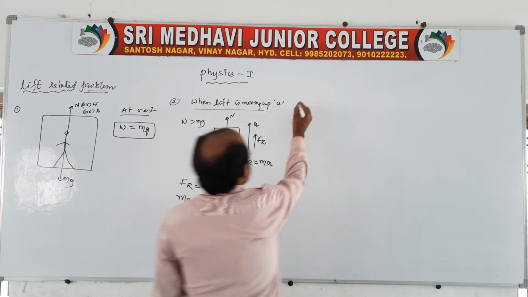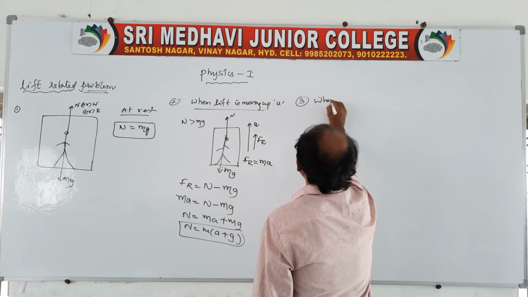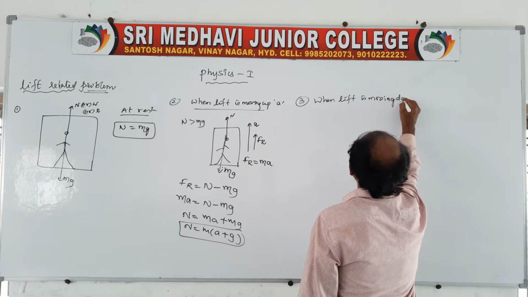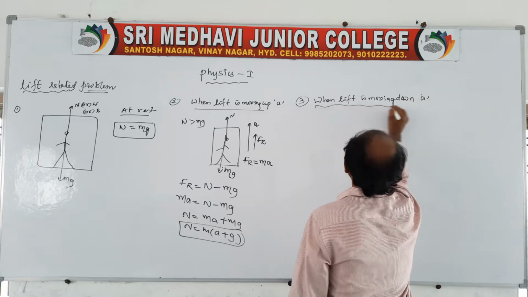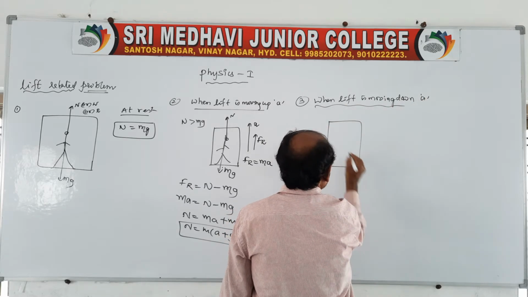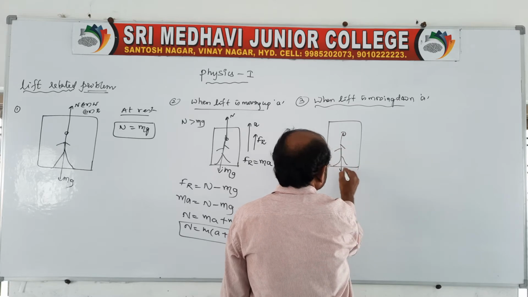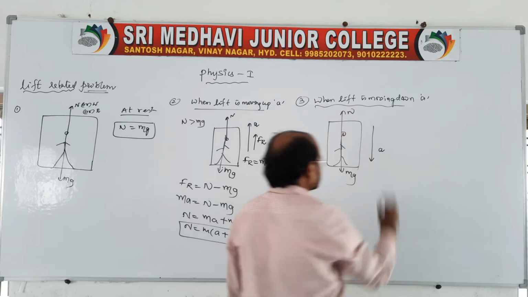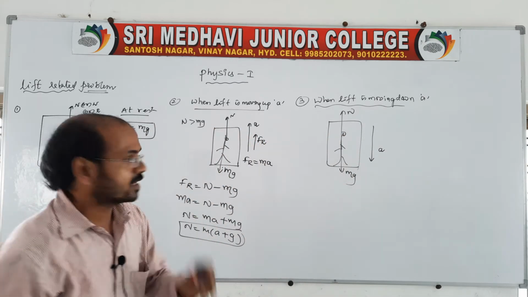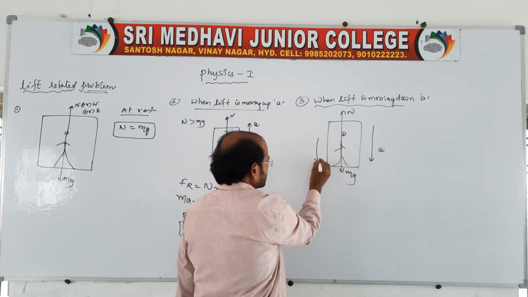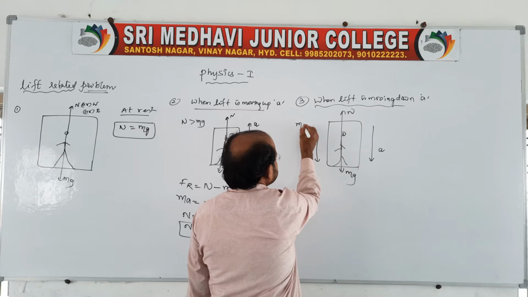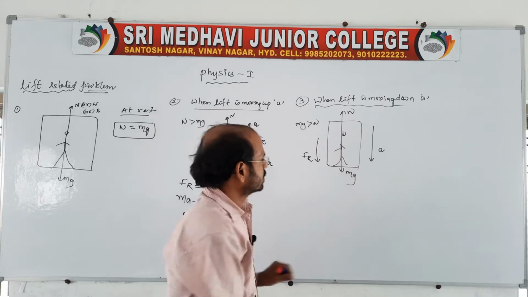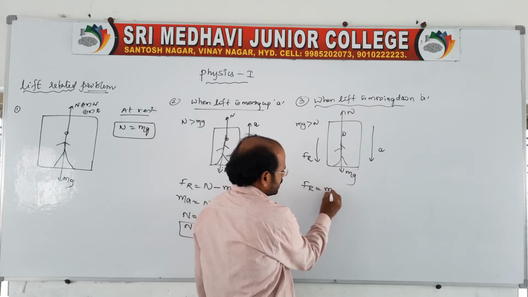Now the next case: when the lift is moving down with an acceleration a. There will be the person's weight mg acting down, and the normal acting up. Since it is moving down, the resultant will be represented downward, so mg is greater than N. The weight of the person is greater than the normal force. So the resultant Fr is equal to mg minus N.